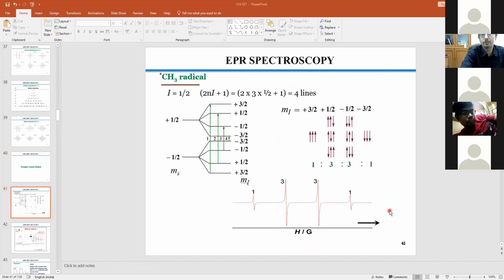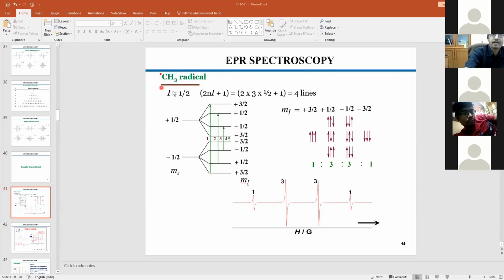Now, before going into complicated inorganic molecules, let us first stick to organic molecules where we can have a better understanding and perception. Now look at this methyl radical.